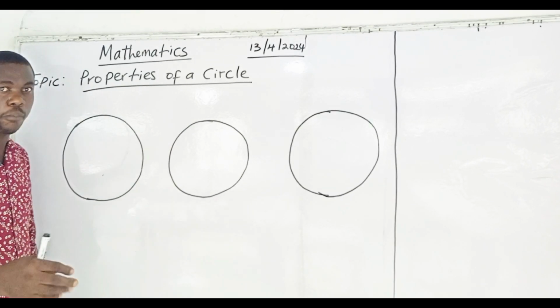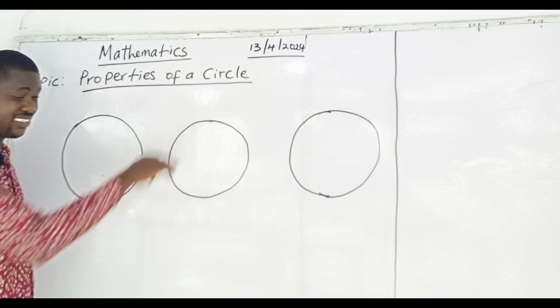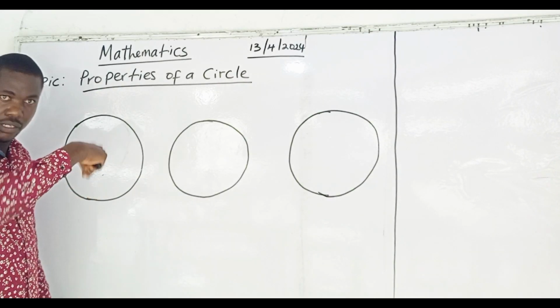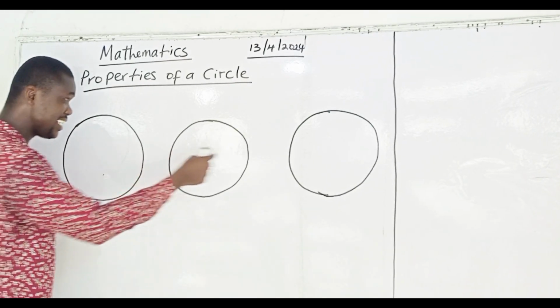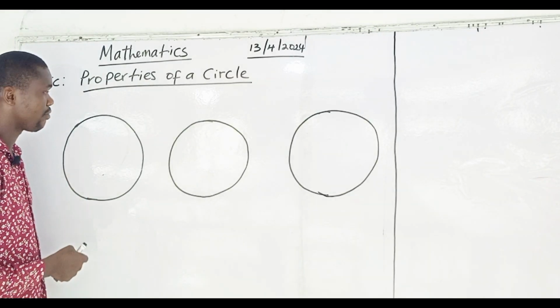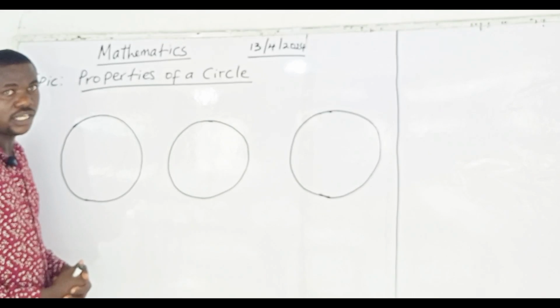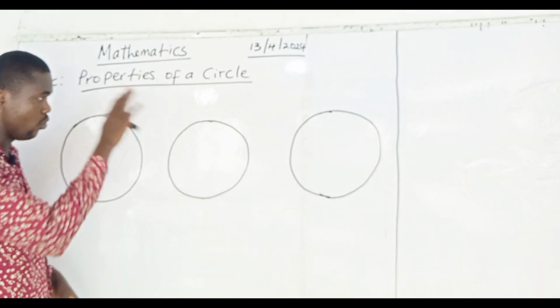So today we wan look at the properties of a circle. When they talk about the properties of a circle, na the things wey dey inside circle. Sometimes you go see circle, you go see some diagram inside. Wetin be those things wey dey inside? Wetin be the properties? Wetin make up circle? We go look at them today.